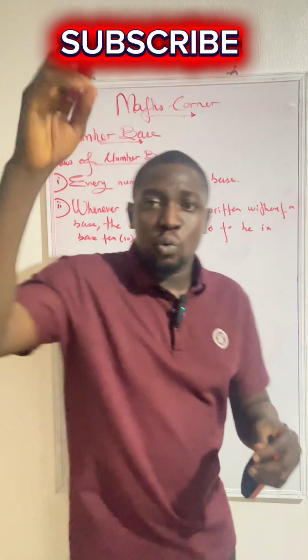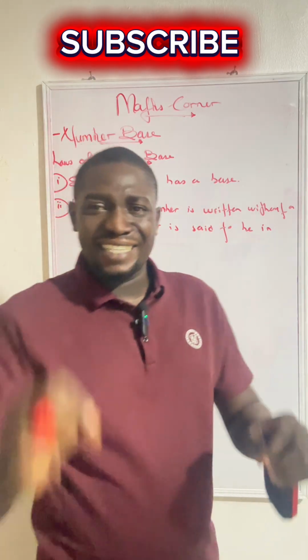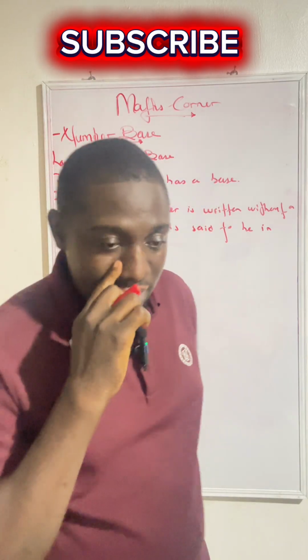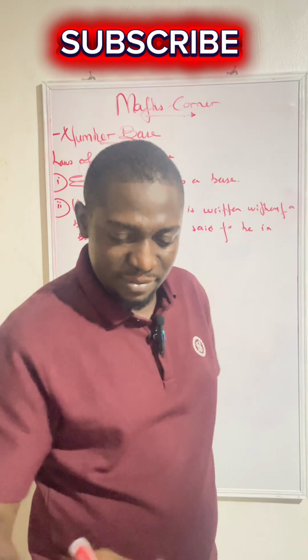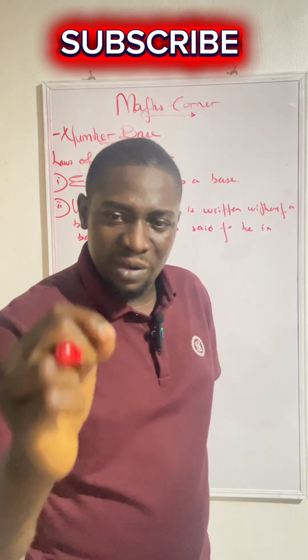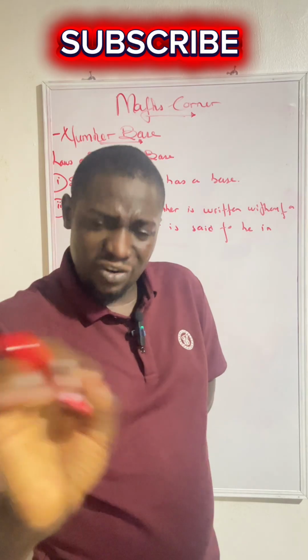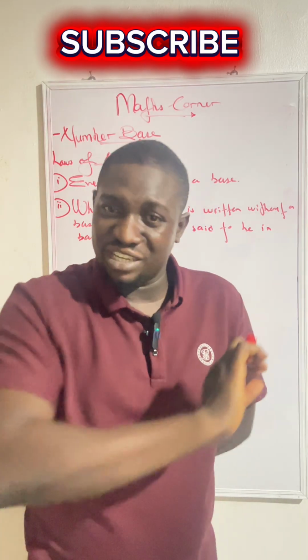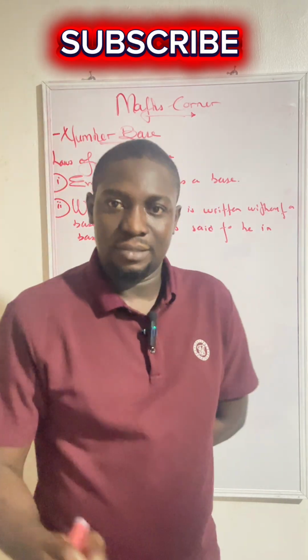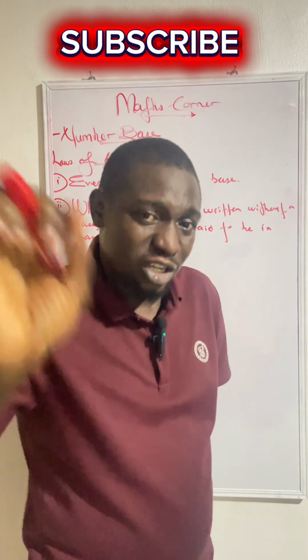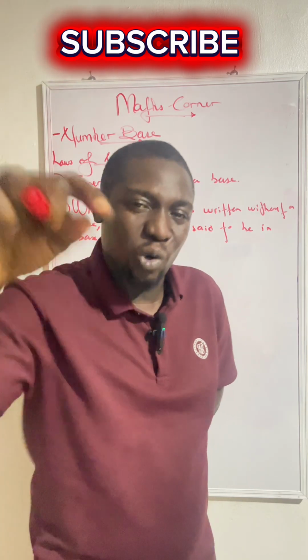Now listen, when a number is written and the base is not specified, that this number is base 2, this number is base 3, such a number that is written with an unspecified base is ordinarily in what? In base 10. It is automatically in base 10 just because it is written with an unspecified base.